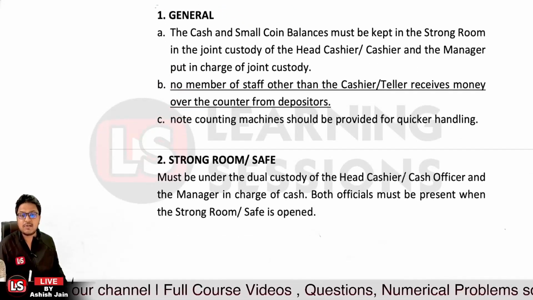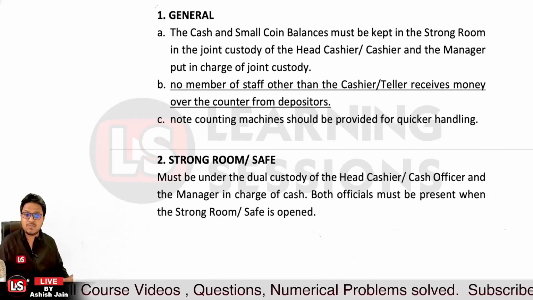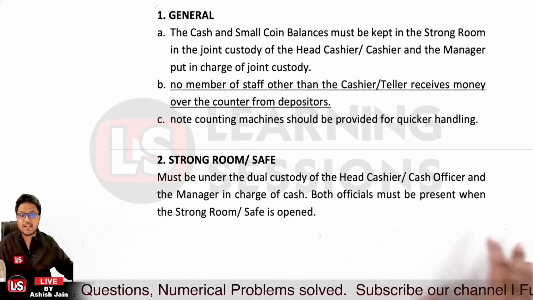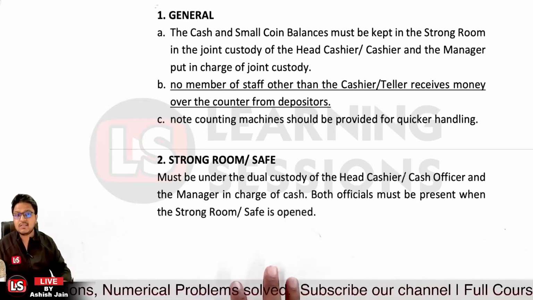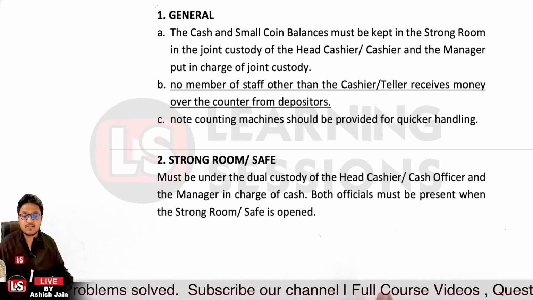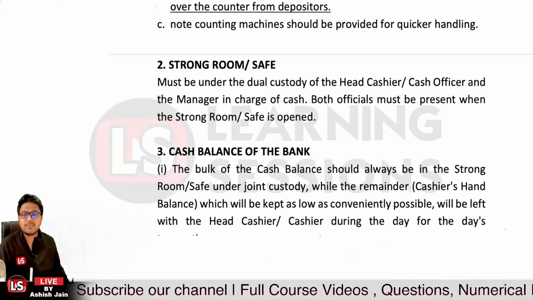Now let's understand related to the strong room and safe. There must be a strong room and a safe, which must be under the dual custody of the head cashier and the cash officer, and the manager is in charge of the cash. So both officials must be present when the strong room or safe is opened, right? And further, it's related to the cash balance of the bank.